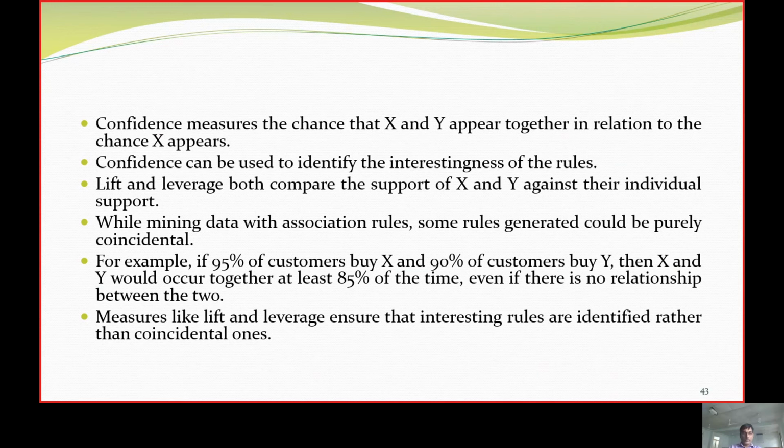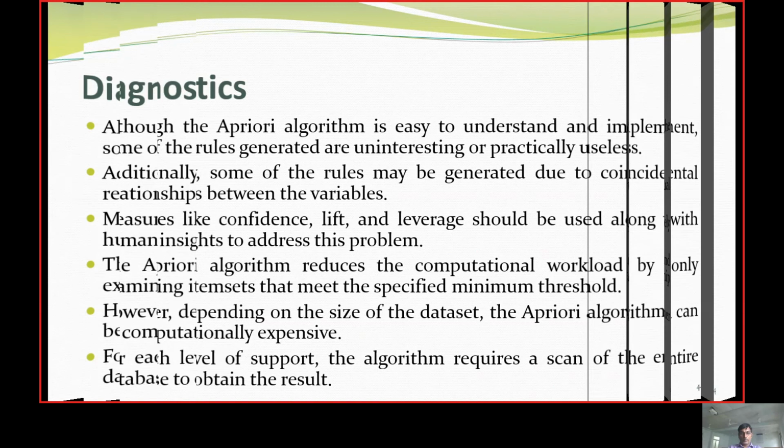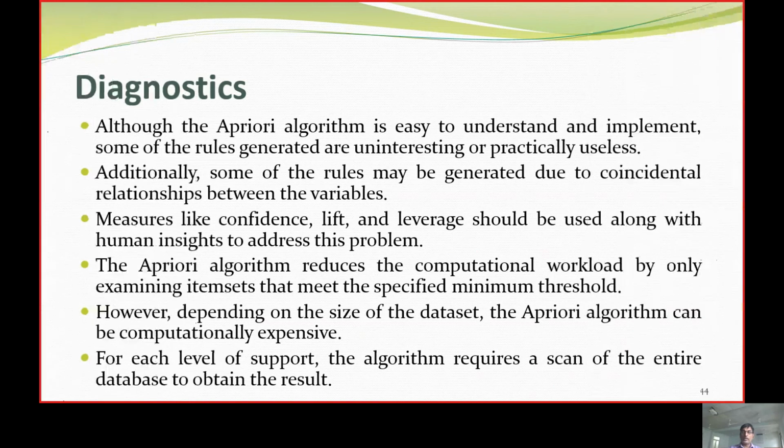The diagnosis part: the apriori algorithm is easy and can be implemented very easily, and it is going to generate some rules. But still, I will say minimum support equals 0.2, which implies 2%.